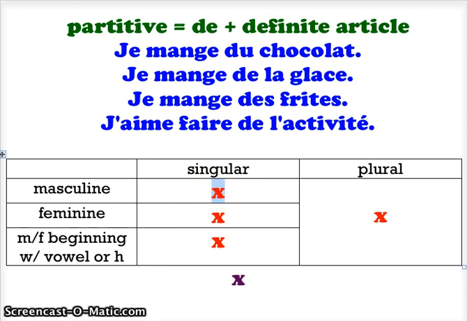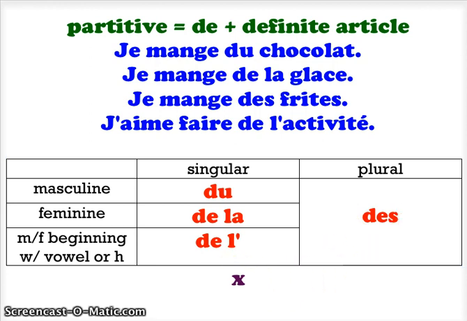Masculine singular, de plus le, which is du. Feminine singular is de la, because we make no contraction there. All right, masculine, feminine, beginning with a vowel or H in the singular. It's going to be de l'. And of course, all plurals. The word for some is going to be des.